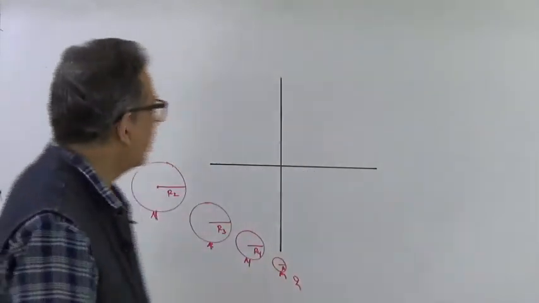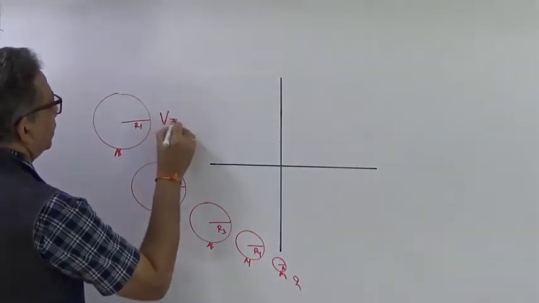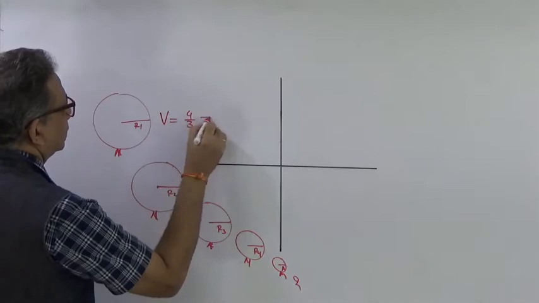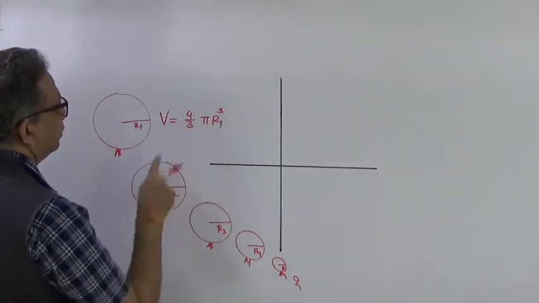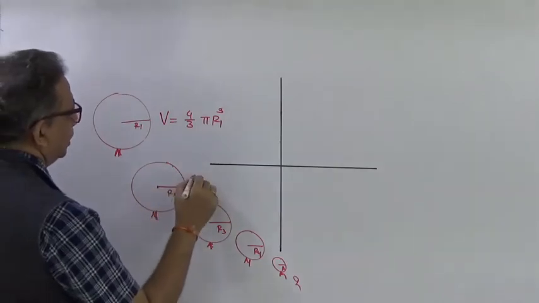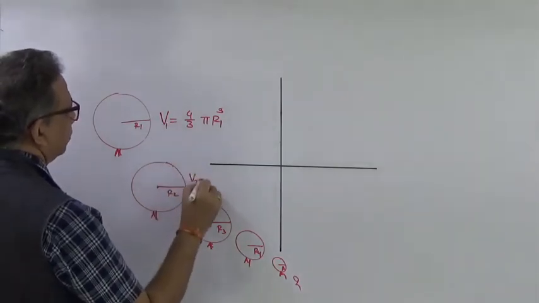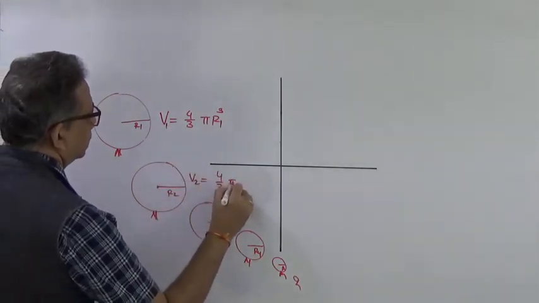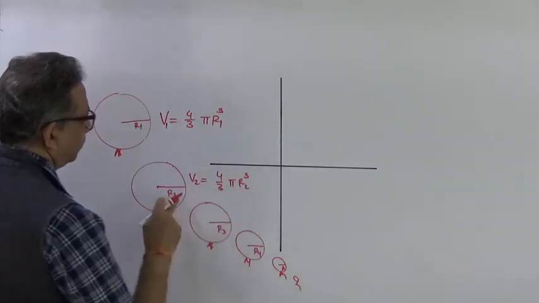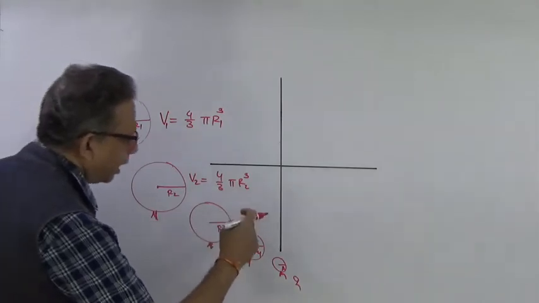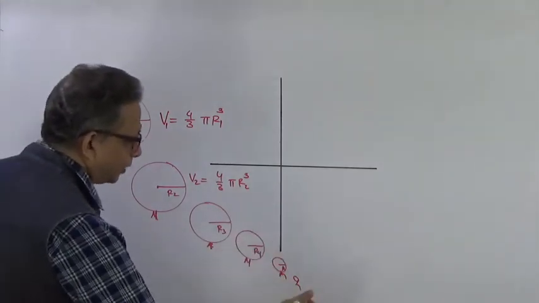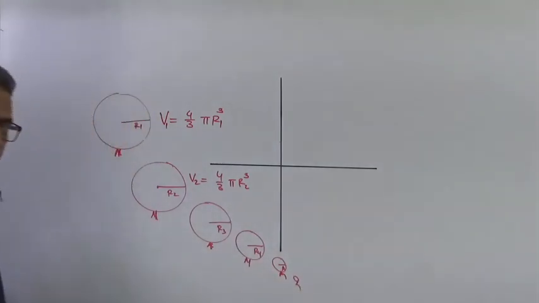Because I know that the volume V is equal to 4 by 3 pi r cube. In this case it will be 4 by 3 pi r1 cube. This is V1, V2 would be 4 by 3 pi r2 cube in this condition, and V3 would be 4 by 3 pi r3 cube, r4 cube, r5 cube, r6 cube, and so on.